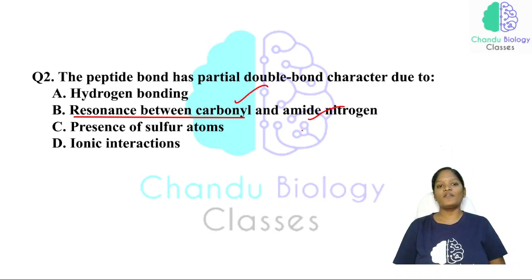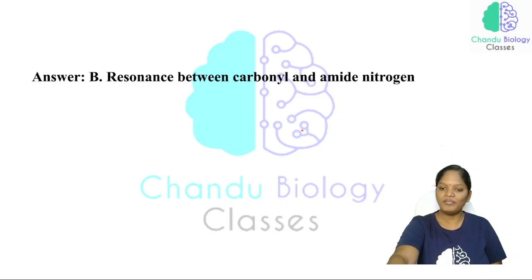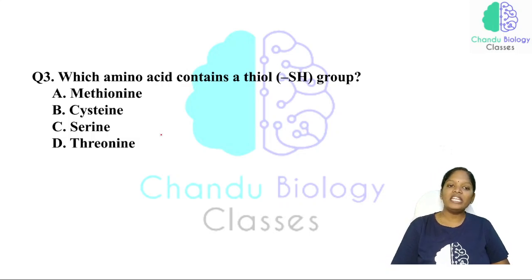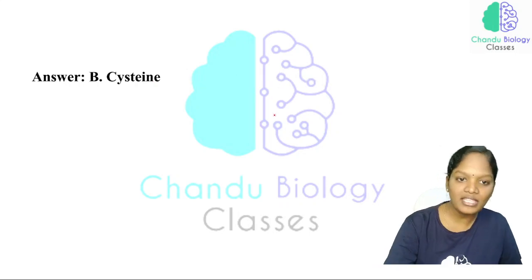So as a result of this we are having a peptide bond. The same thing. And which amino acid contains a thiol group? You should know that thiol means there is an involvement of SH. And sulfur containing amino acids were cysteine and methionine. Now, among these two amino acids, one is involved in the disulfide linkage. That is nothing but cysteine.